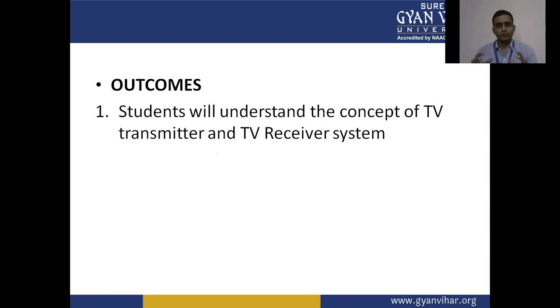In this lecture, we will discuss the color television transmitter section and the color TV receiver system. As a part of this, we will discuss the picture tube, as well as the RF section of the receiver system.